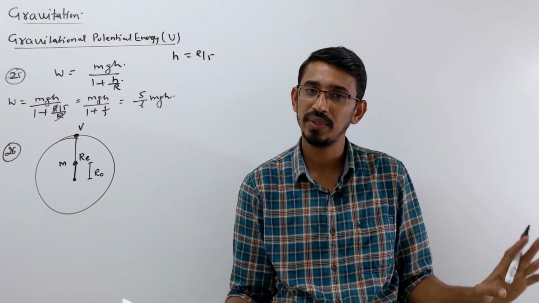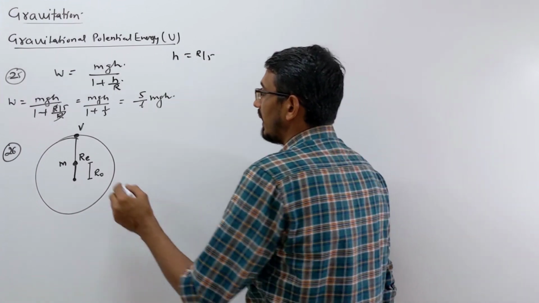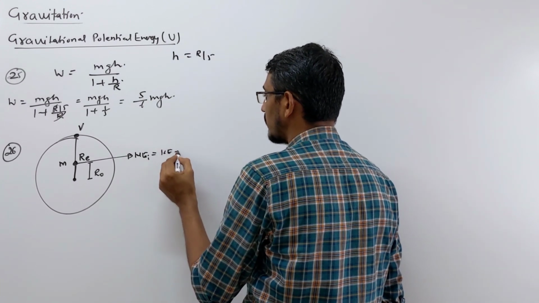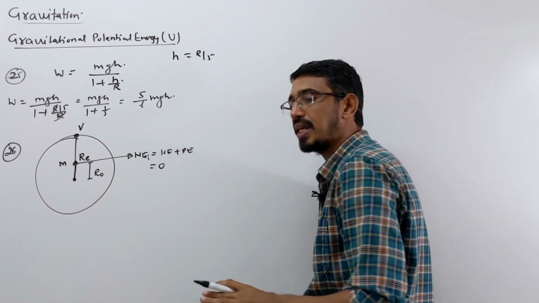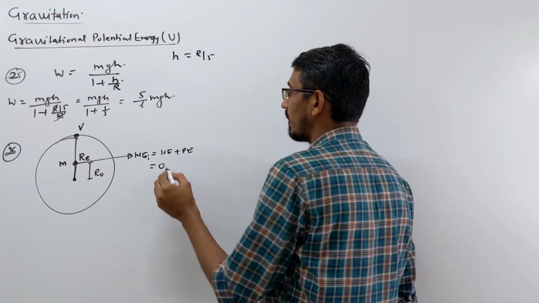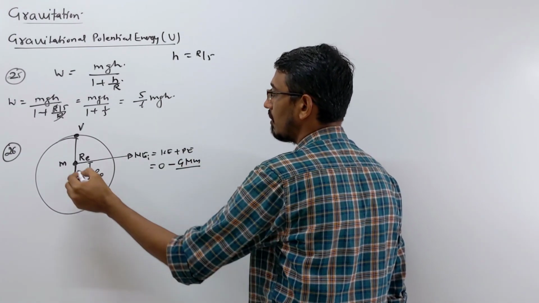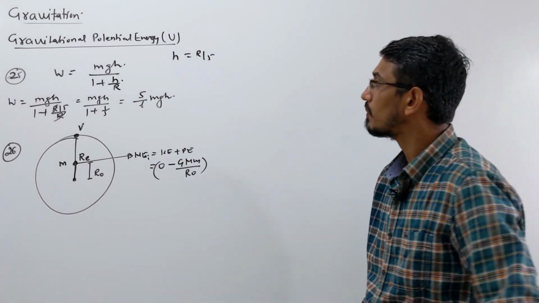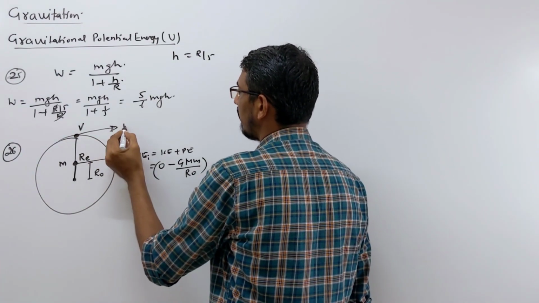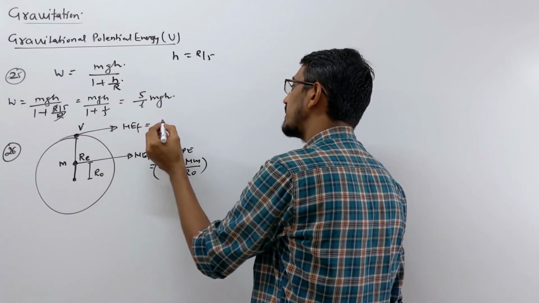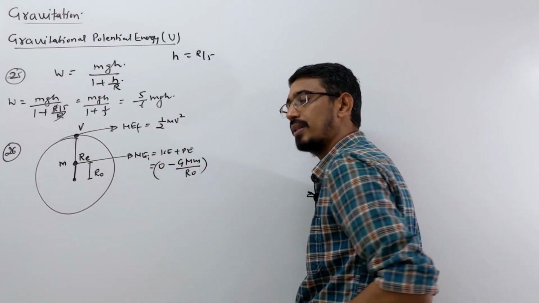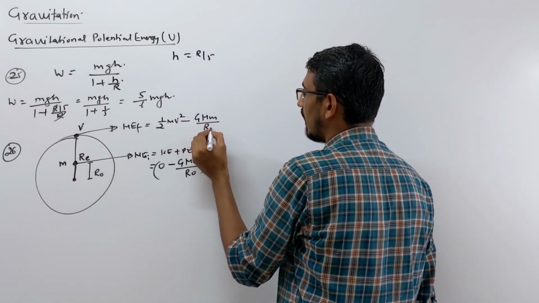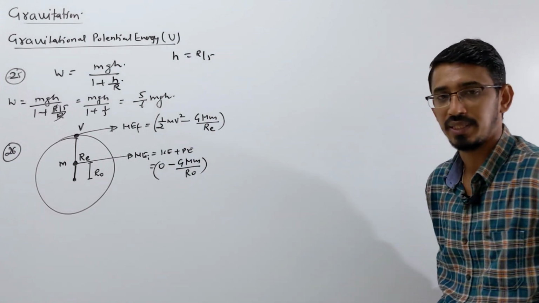Again you have to write simply conservation of energy, right? At this point, what is the mechanical energy? Let's write. Initial mechanical energy is kinetic plus potential. Kinetic is directly 0 because it is starting from rest. Potential energy will be minus GMm and the distance from center is simply r0. That's your initial mechanical energy. When this object reaches the surface of earth, the final mechanical energy is what? Kinetic energy we have to find because they are asking velocity, so half mv square. And what is the potential? Minus GMm upon distance, which is now the radius of earth, RE symbol. This is your final mechanical energy, right?